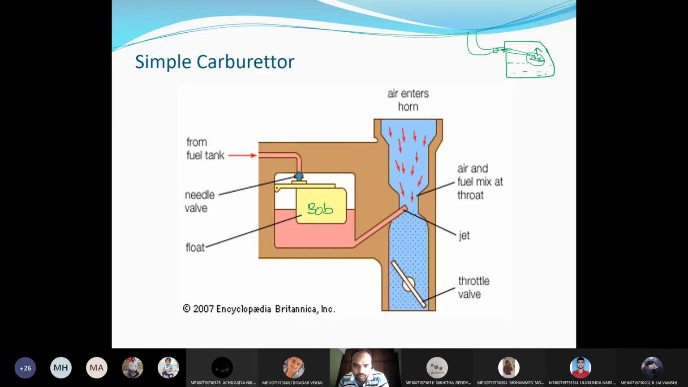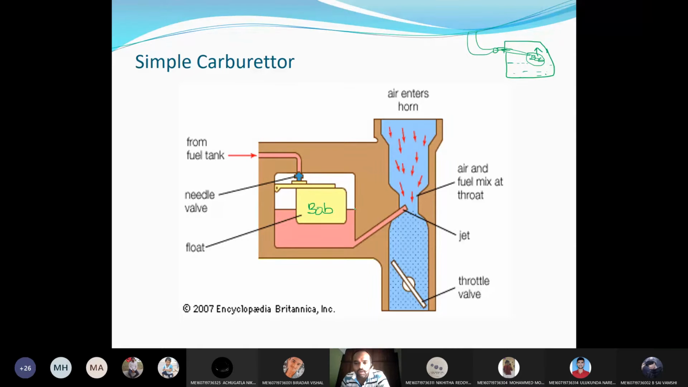This is the needle. Once the fuel in the float tank is up to the mark, automatically this bulb will be raised and this needle will close the passage of the petrol. Therefore the petrol will be maintained at a constant level. Suppose the level of the petrol decreases, then this bulb will go down and the needle will move downward, so there is no restriction for the movement of the petrol. Therefore petrol will enter the float chamber. That is the use of the bulb and the needle.